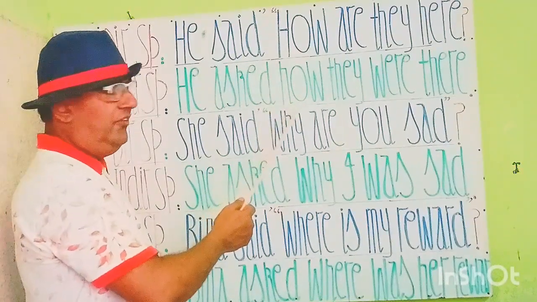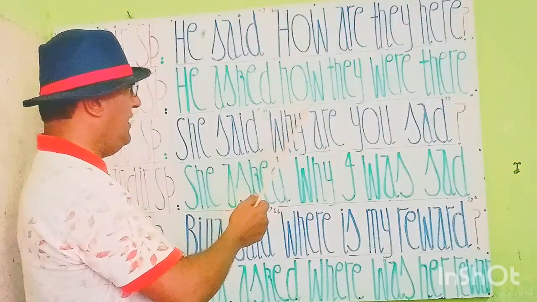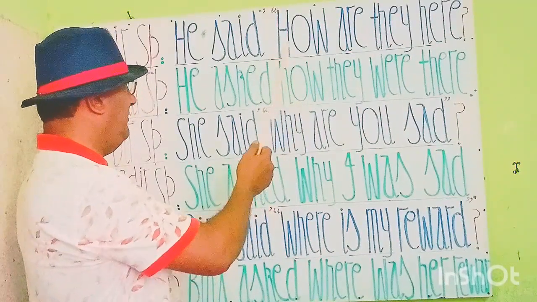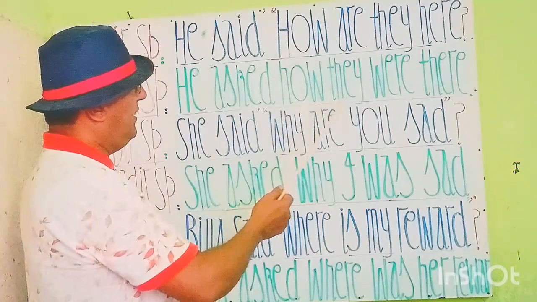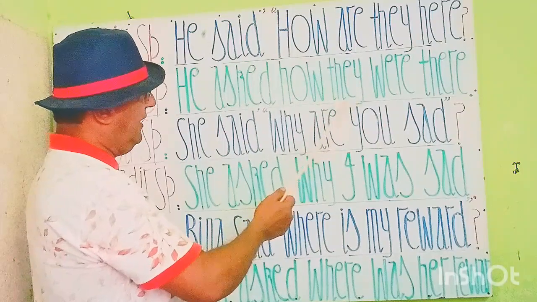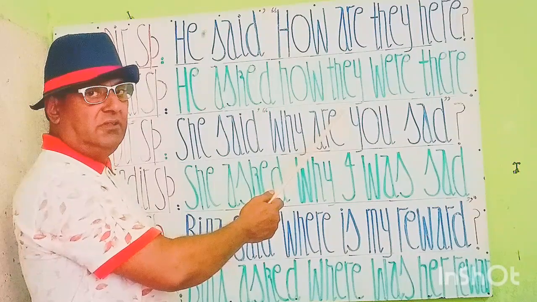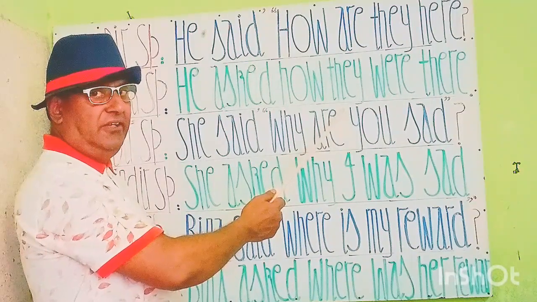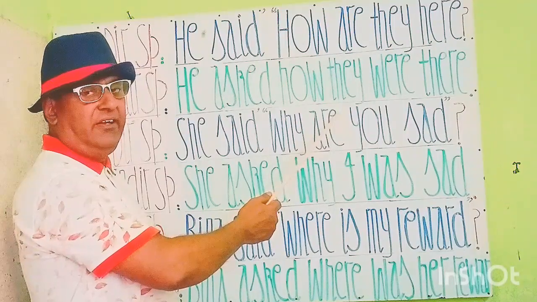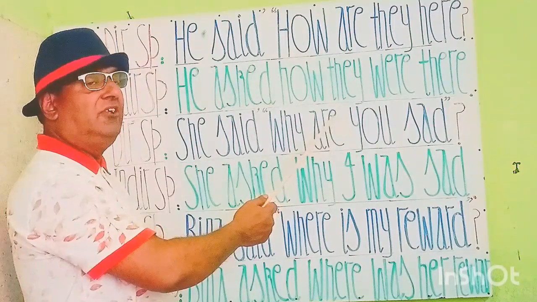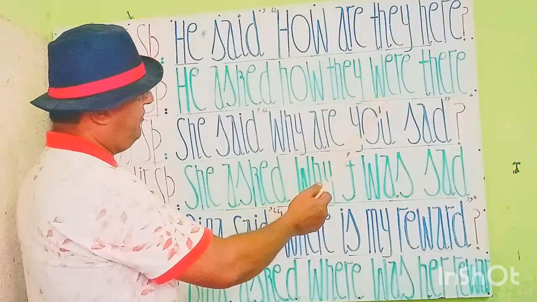And next, you see how the 5 W's and H words are written as they are by rules. They will stand here as they are. So how is written here as it is. And you see they, and they is the subject. They is the third person pronoun. By rules, in making changes in direct speech, third person pronouns he, she, they, it are never going to change. They will stand as they are. So we write here they as it is.